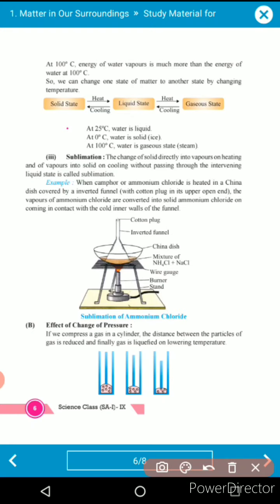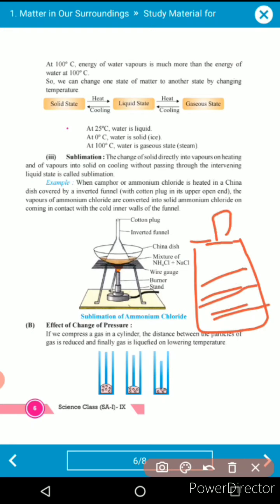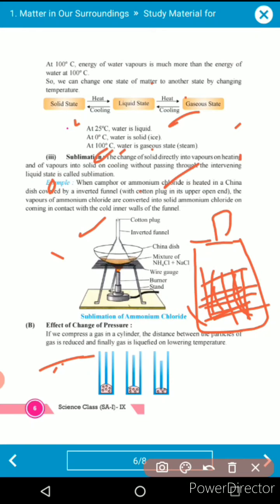Why is this happening? Because in that cylinder, the gas is filled at very high pressure. Gases normally have a very large distance between their particles. But when we fill the gas into the cylinder, the gases are highly compressed against each other, means the molecular attraction between the gas particles is very high. So due to that attraction, the gases are converted back to the liquid form. So when we rotate or lift our LPG cylinder, we feel a certain kind of liquid inside the cylinder.